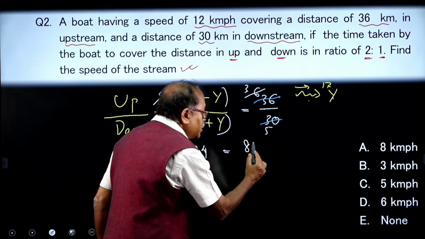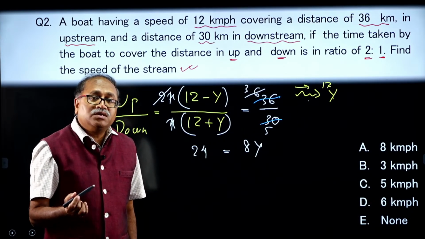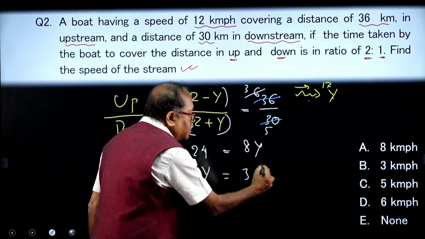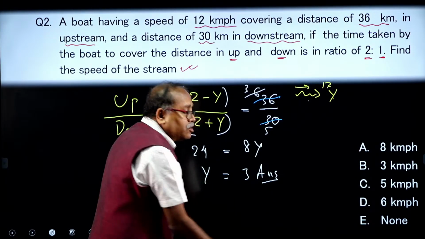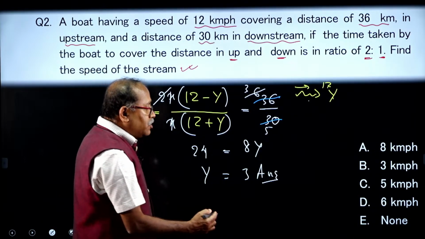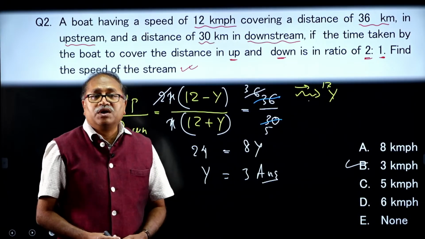So, 24 is equal to 8y. Then what is y? y is equal to 3. That is your answer. 3 km per hour is the speed of the stream. Do we have any option called 3 km per hour? Yes, option choice B.